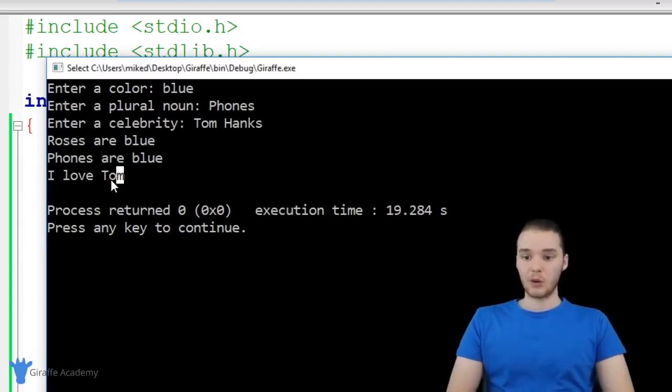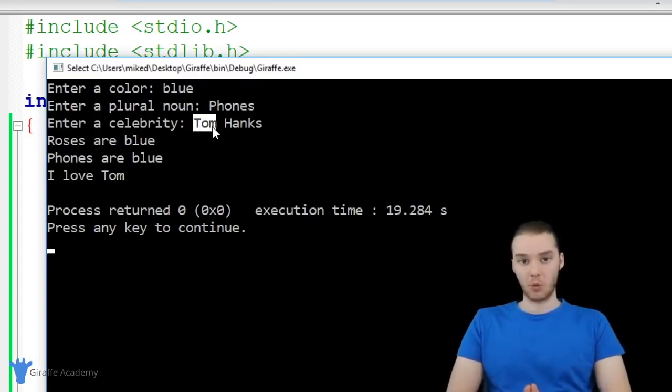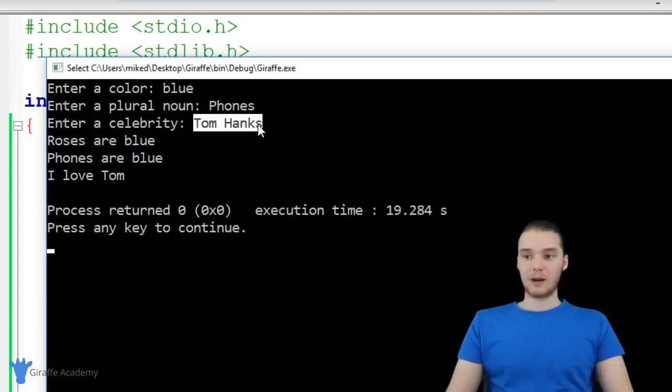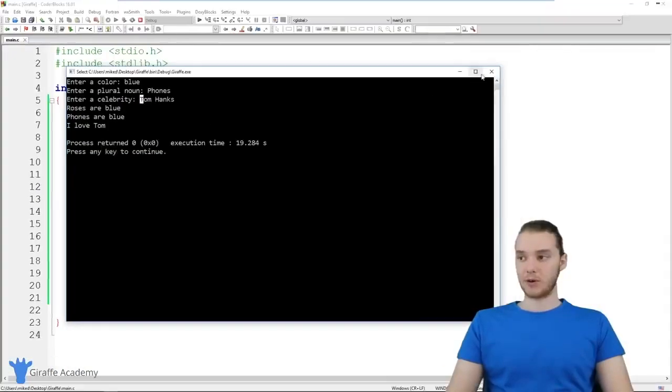Here's the problem. When we use that scanf function, scanf is only going to grab characters up to the first white space. So essentially when we put this space here, we're telling C that we don't want to grab any more. But in reality, we want to be able to grab the actor's full name. We want to be able to grab the celebrity's first and last name if need be. So this is a situation in C where we would have to modify our little program.